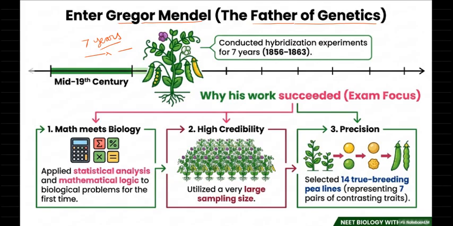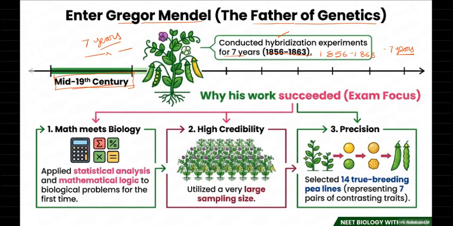He conducted hybridization experiments for 7 years, from 1856 to 1863. You also have to remember the starting year, 1856 to 1863, right? For a span of 7 years he worked on Pisum sativum. This is the mid 19th century. Remember this: only after the mid 19th century were cell biology and microscopic techniques developed, right?